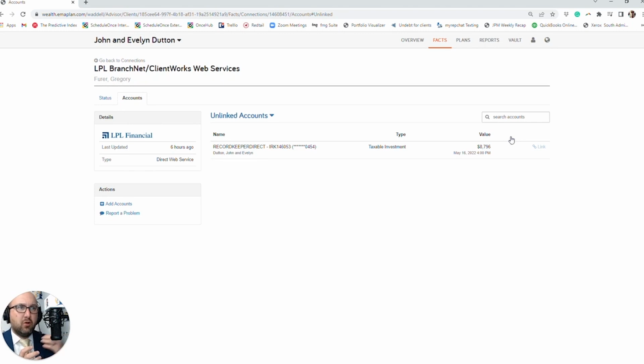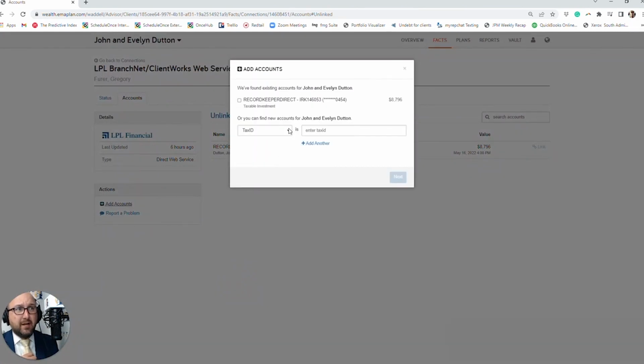This is reading the social security numbers that you have for these clients. It's going to be driven by the social security number depending on the data feed that you're using, but most of the time it's going to be social security number. So for this particular client, I could go ahead and type in if there's a spouse. A lot of times I get this question: only the husband's or only the wife's, whatever you have as a primary social security number, might be the only thing coming in.